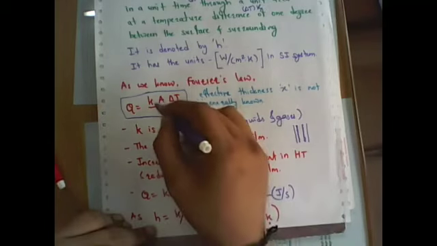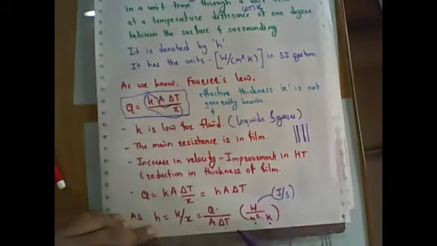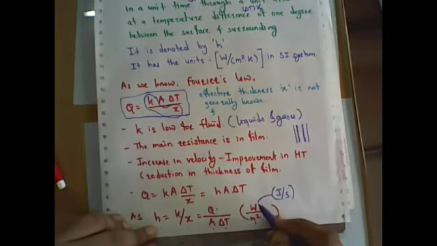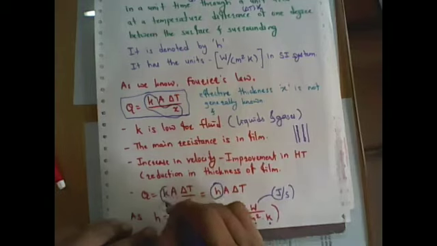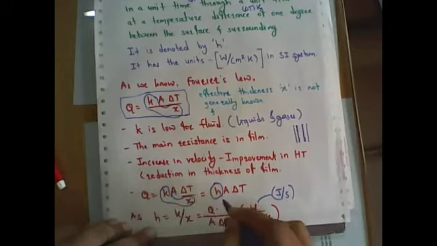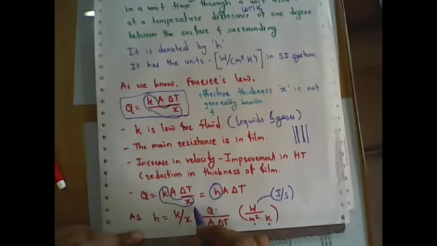That is why this K upon X is converted into a new parameter that is called H. So this K by X becomes H, a new symbol, and it is called the heat transfer coefficient. I have explained why it is necessary to convert, because the Fourier law Q equal to K A delta T by X is not appropriate for the convection phenomena.